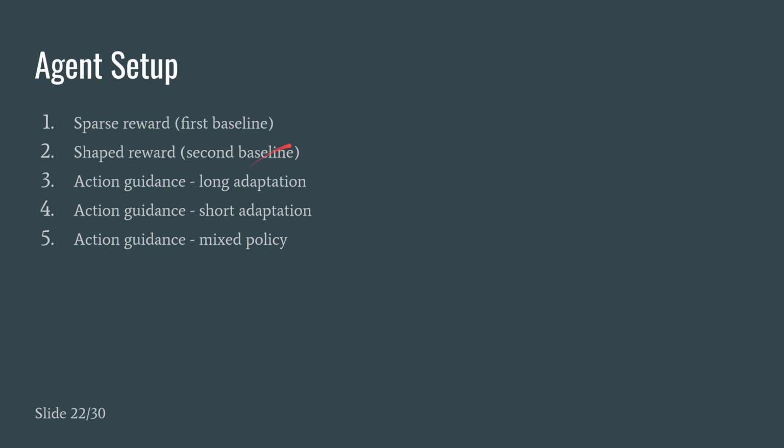So here are the agents that we compare. We have an agent that is only trained with the sparse reward, and then we have an agent that is trained with the shaped reward. And then for our action guidance related experiments, we consider 3 hyperparameters. The first one has a longer adaptation period, and then the second one has a shorter adaptation period. And the third one is a mixed policy, where instead of decreasing the probability of sampling actions from the auxiliary agent to 0, we decrease it to 50%. In that case, we sort of have these 2 policies, the main agent and the auxiliary agent, and both of them have a 50% chance to issue an action.